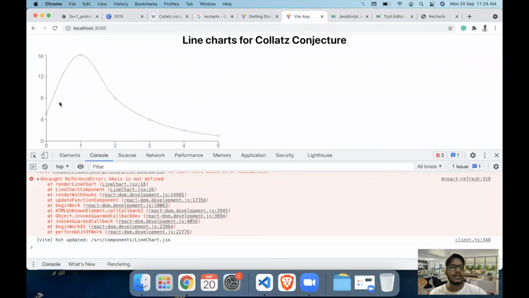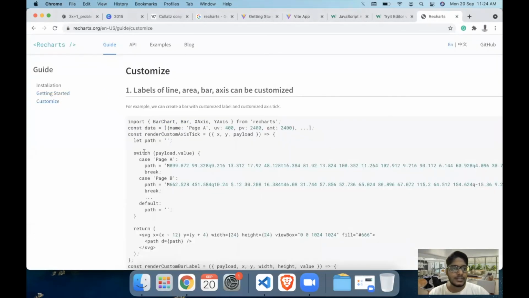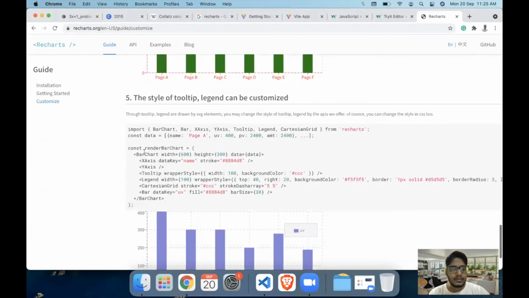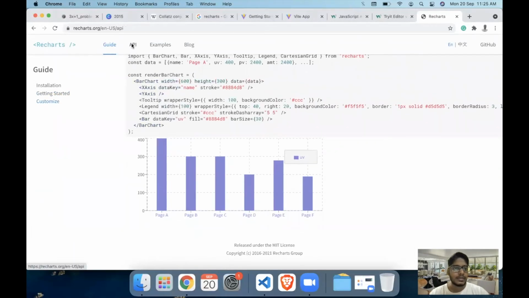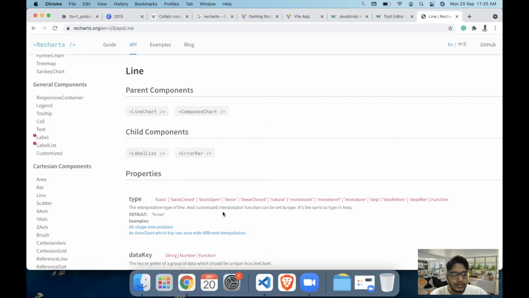So we have this line, but it is really smooth. I don't want smooth values. I want proper curved values. So let's just check if we have some values in the customization. So we are working with the line chart. I think it will be an API. So let's just go to the line section and check.